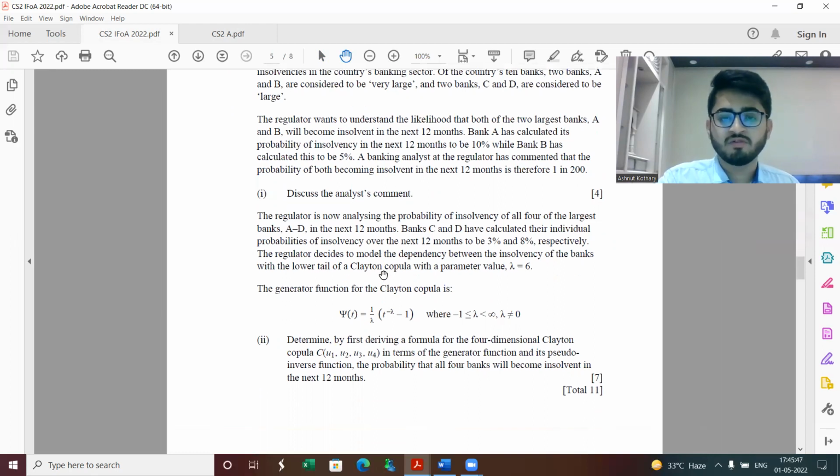For part 2, we have 4 banks. Then there's a Clayton Copula as well. And we need to determine, by first deriving a formula for the 4-dimensional Clayton Copula, the probability that all 4 banks will become insolvent in the next 12 months. Just to give you a reference, you would find a similar question in the material questions section for Copula. There it has been given for the bivariate case only, but they have shown the derivation. So you could extend that for a situation where there are 4 covariates as well.